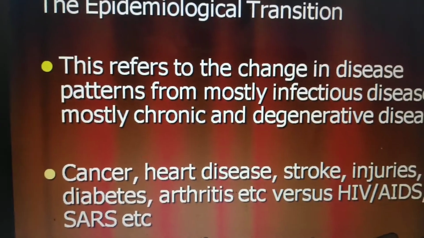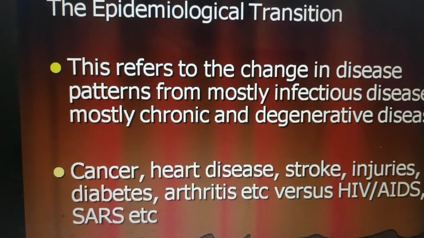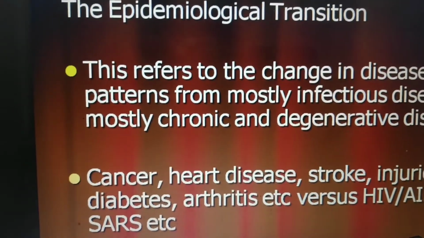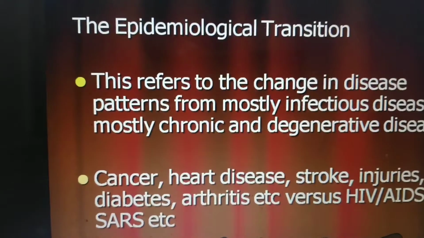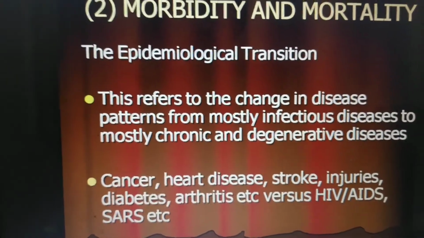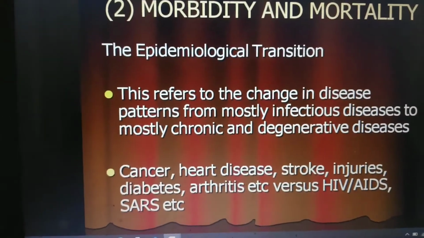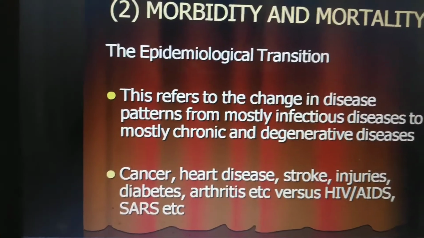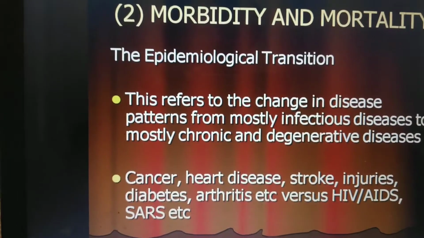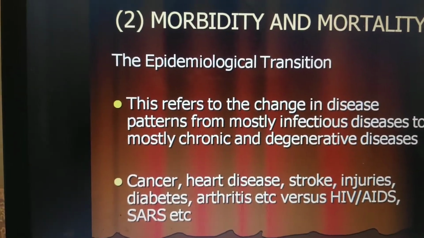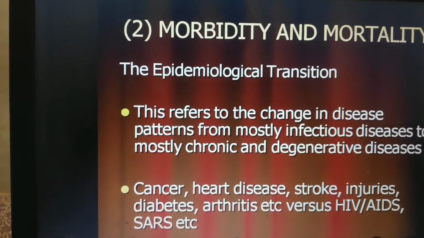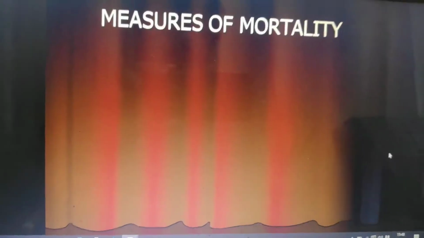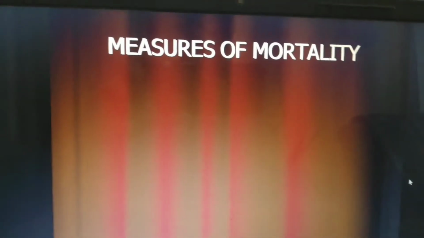And this we can also correlate with HIV, AIDS and SARS, etc. And now at present time you can add COVID-19. So these are the morbidity terminology which translate into mortality. And now in the specific COVID era, we use mortality as a term of fatality. So specific disease measurement is called fatality rate, and overall death measurement is called mortality rate. So we all should know these terminologies for the sake of measurement.